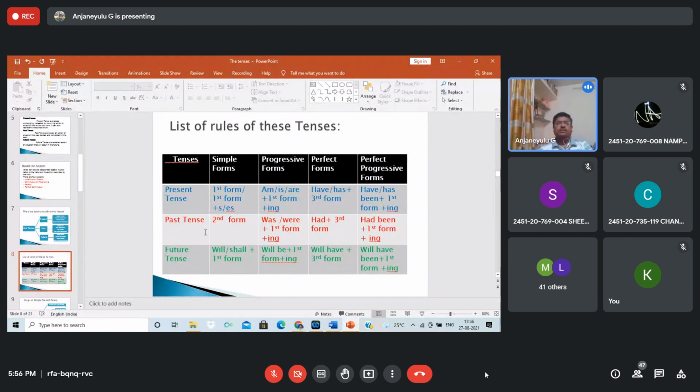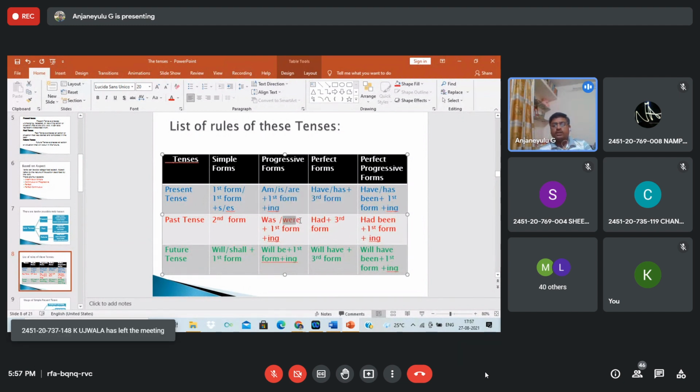As you know, past tense uses V2, which I said: come, came, go, went. And was, were is past continuous. See, after a singular subject you use was, and if the subject is plural, you say they were, we were, you were. You can't use it like this.